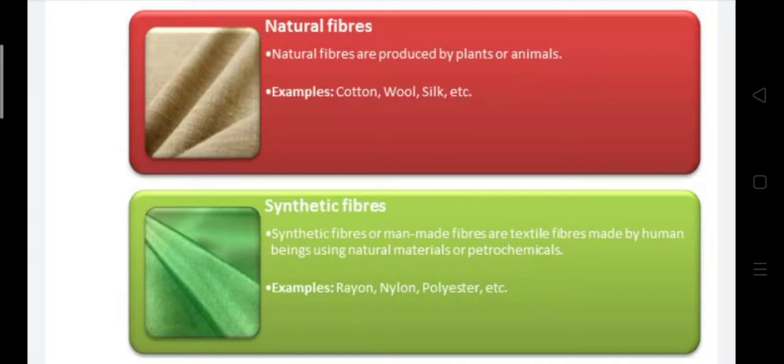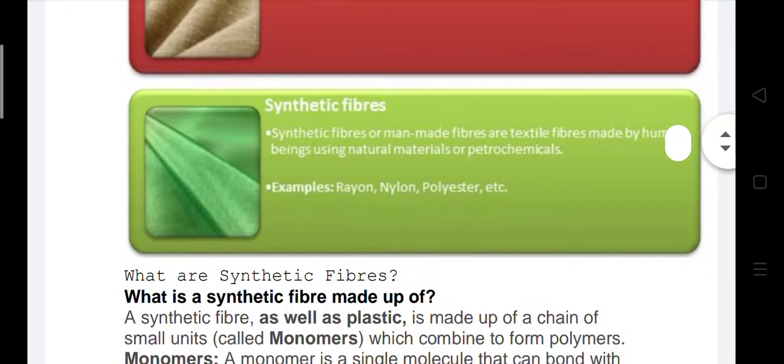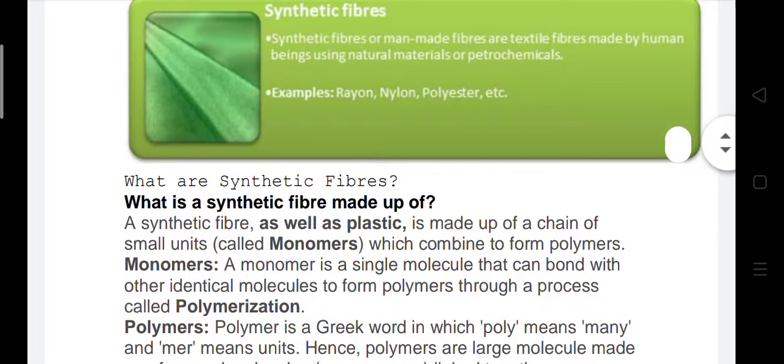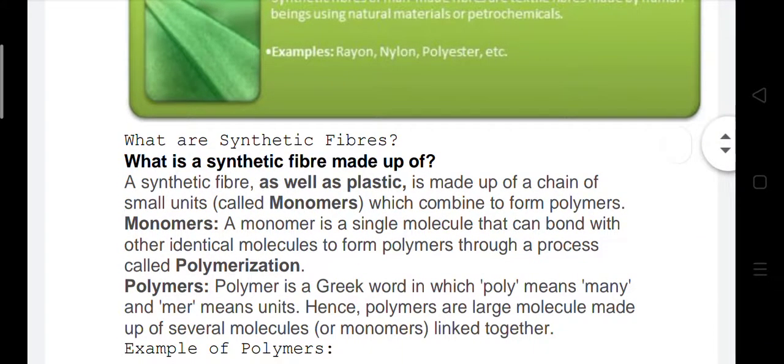Synthetic fibers or man-made fibers are textile fibers made by human beings, usually from natural materials or petrochemicals. For example, rayon, nylon and polyester, etc. You also know that rayon is prepared from wood pulp, and nylon is the first purely synthetic fiber. Okay, what are synthetic fibers?